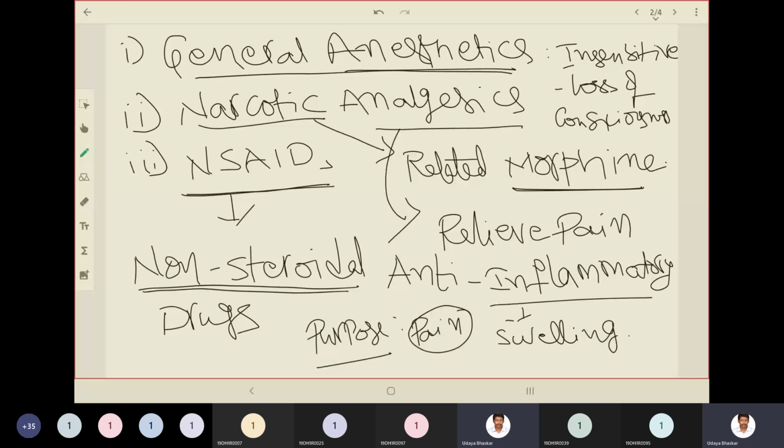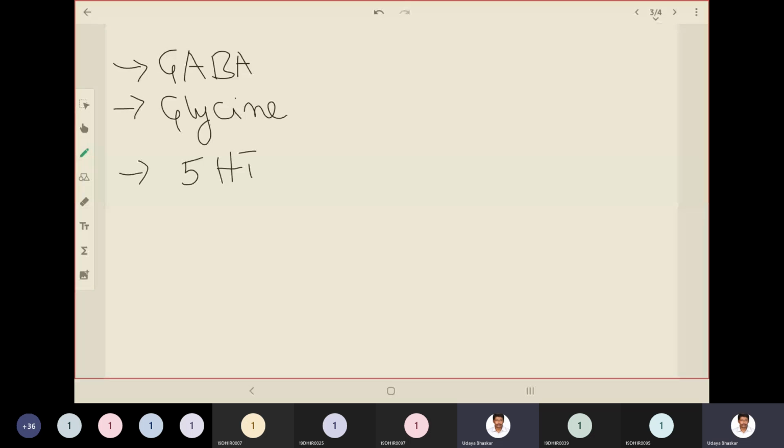In central nervous system, in the brain, you have various neurotransmitters such as GABA, gamma amino butyric acid, glycine, okay, 5-HT3, which is also known as serotonin.